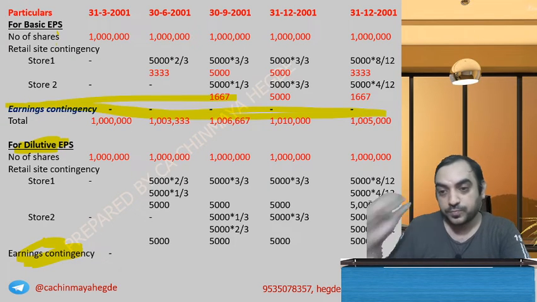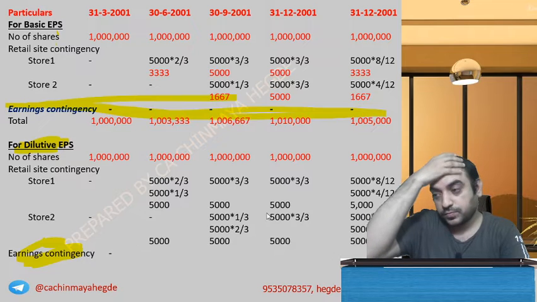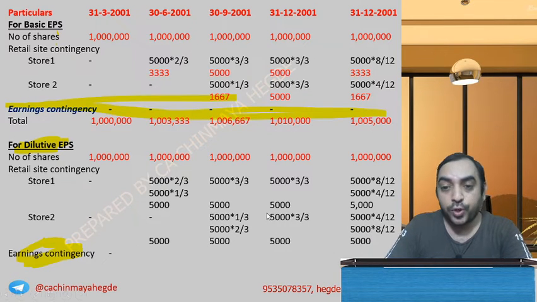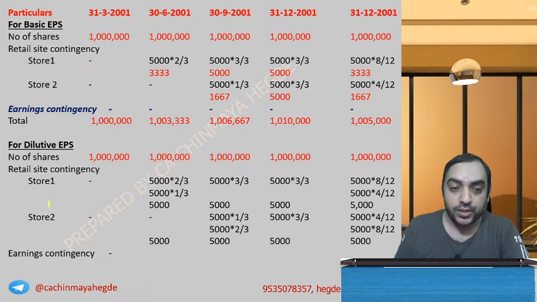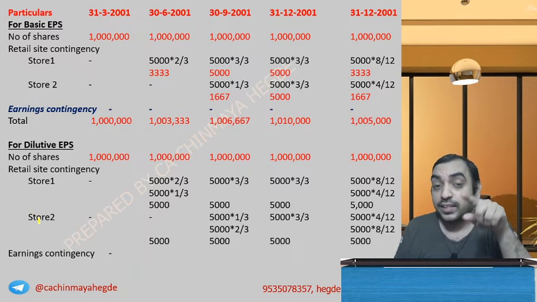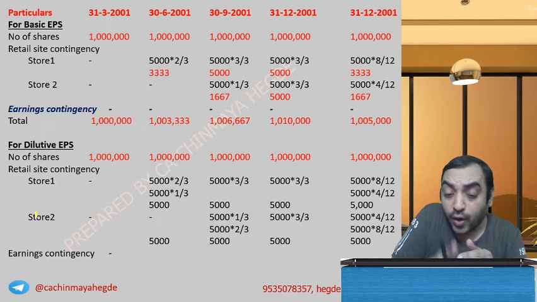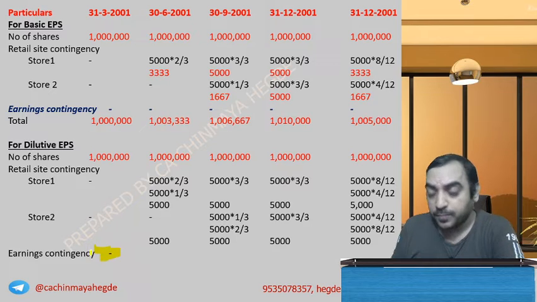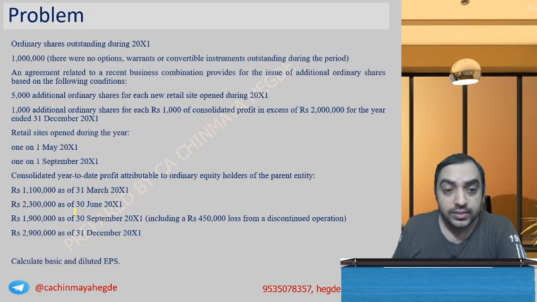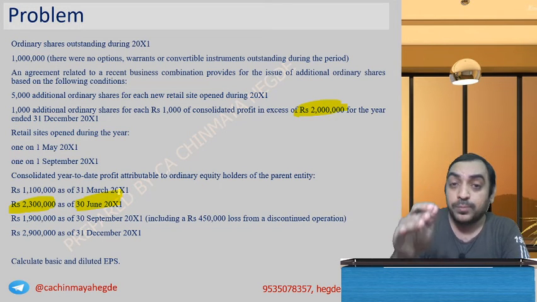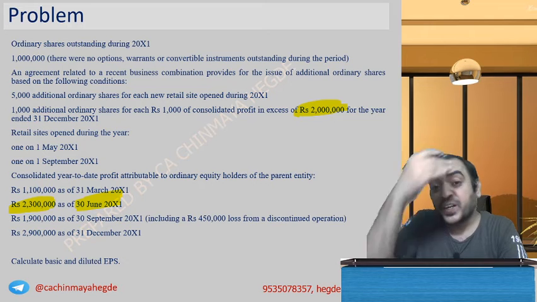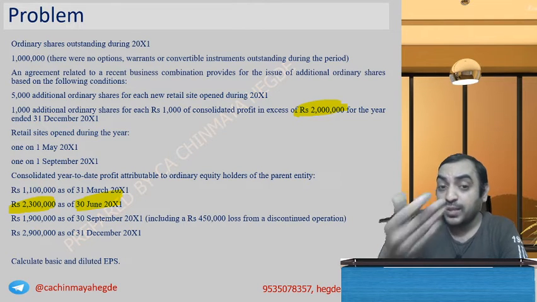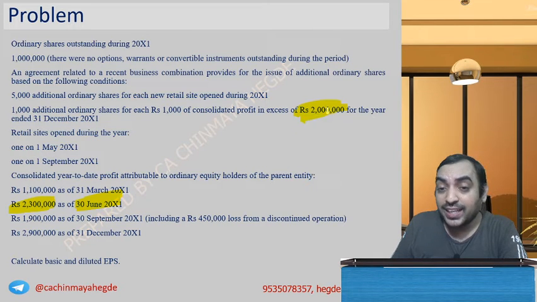Okay, good. Now let me come to the dilutive EPS portion. Your point is taken: consider the quarter end as if it were the contingency period end. What will happen? First quarter, not resolved. Second quarter, 23 lakh, crossing 20 lakh. So if you deem the June end to be the end of the contingency period, 23 lakh is crossed.